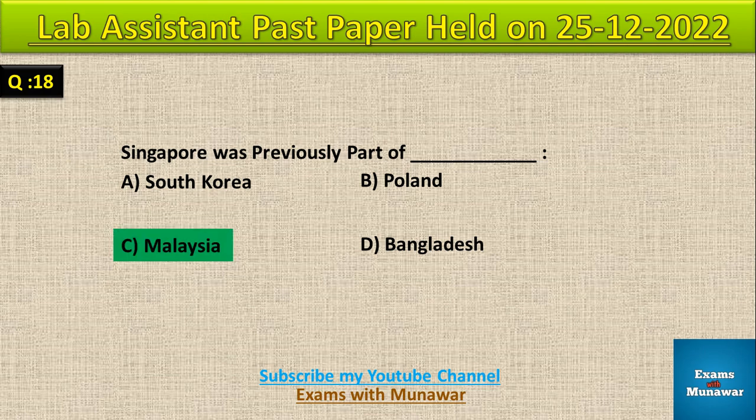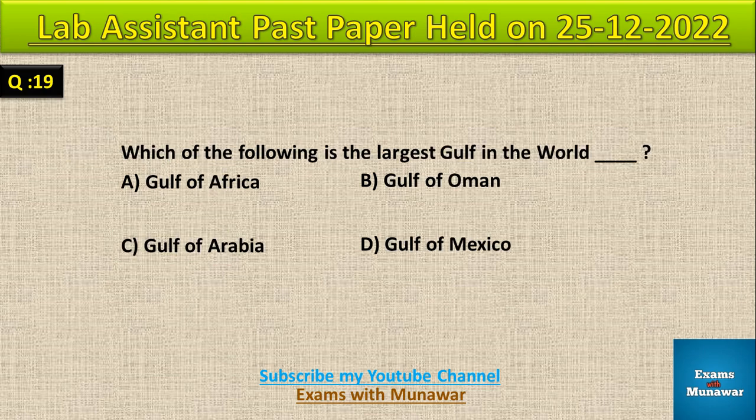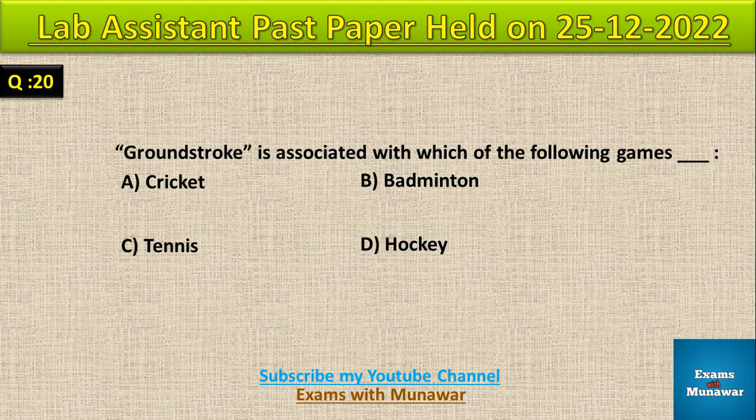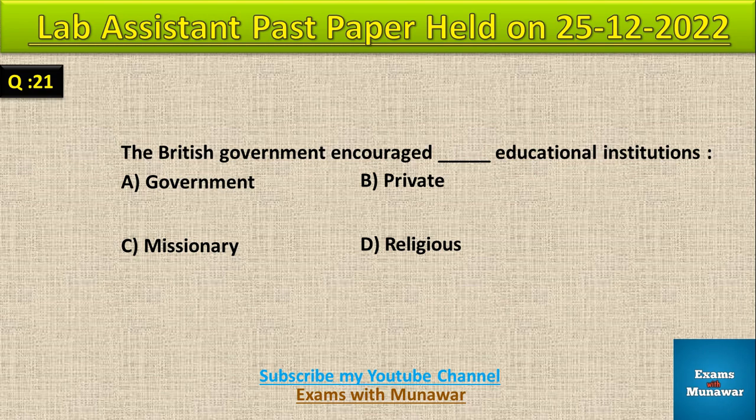Question number 18, Singapore was previously part of dash. Correct answer C, Malaysia. Question number 19, which of the following is the largest gulf in the world dash. Correct answer D, Gulf of Mexico. Question number 20, groundstroke is associated with which of the following games dash. Correct answer C, tennis.